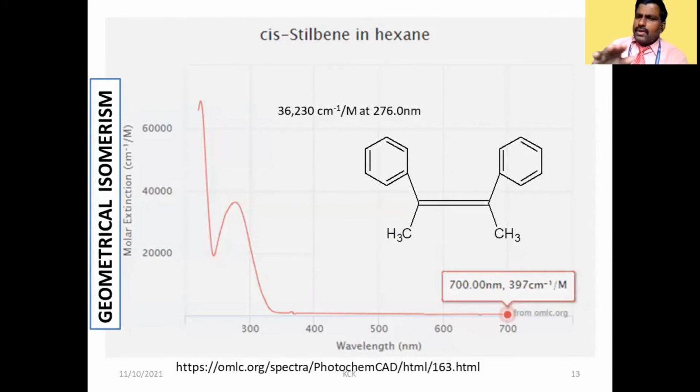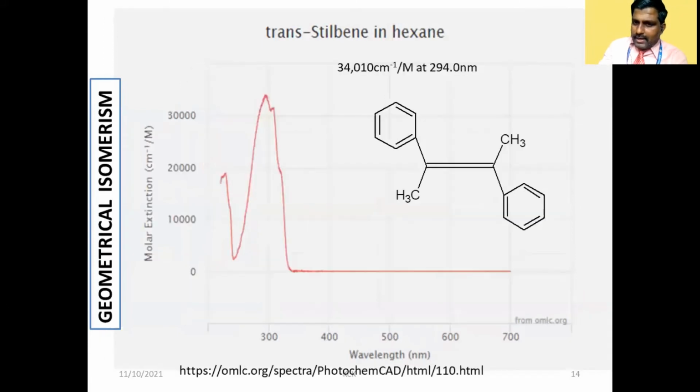For the cis compound, wavelength is lower, which means energy is higher. It requires higher energy because of this U-turn. Here in trans, wavelength is higher and energy is lower. Why is energy lower? There is no steric hindrance here, so electrons can move freely in trans. That is the reason trans compounds will always have higher thermal stability and even magnetic stability.